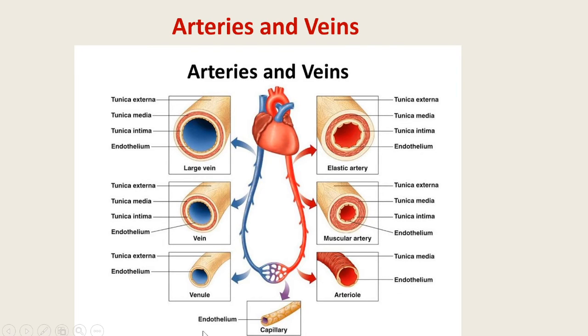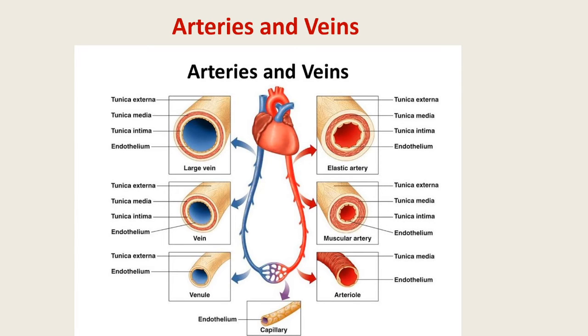And last, number three, that is the capillary. The capillaries are delicate tubes with an average diameter of 7 to 9 micron. All the capillaries are one cell thick, containing flattened endothelial cells resting on basal lamina. These cells are joined by their edges to form the capillary tube. The endothelial cells contain the usual cell organelles and give rise to pinocytic vesicles.